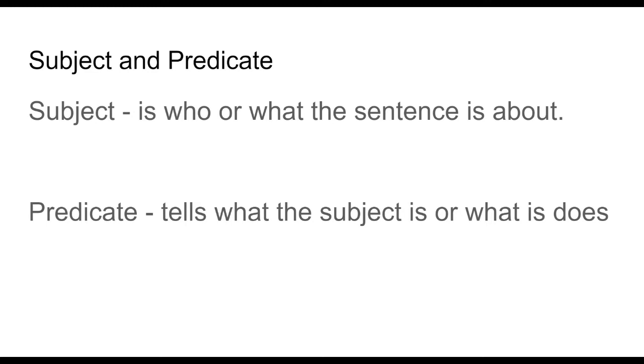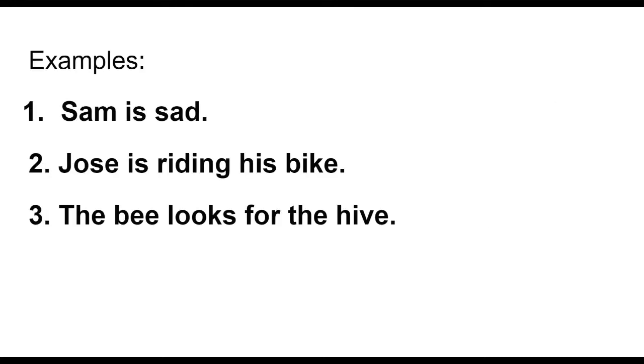Subject is who or what the sentence is about. Every sentence that we have is about somebody or something. And the predicate tells us what is happening to that person or something, what the subject is or what it does. I think I need to correct that. So here's an example.